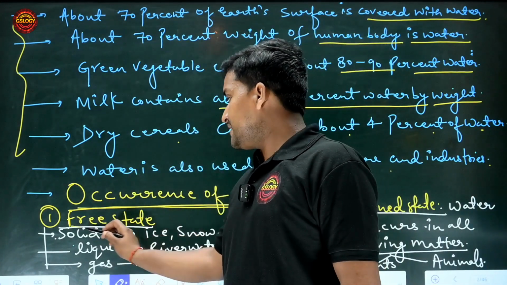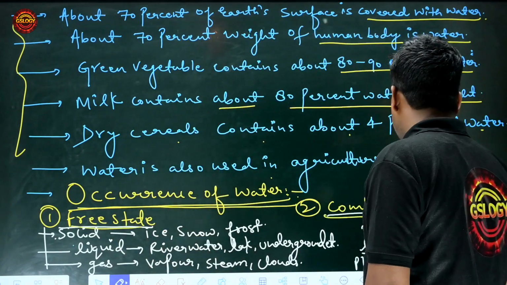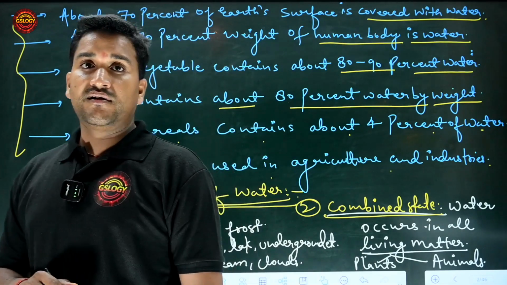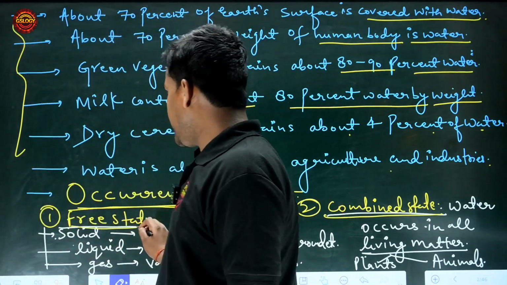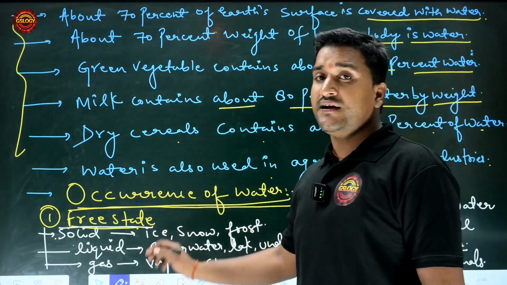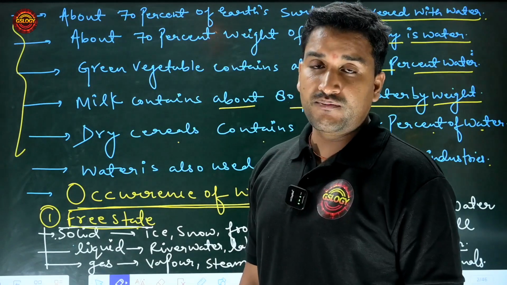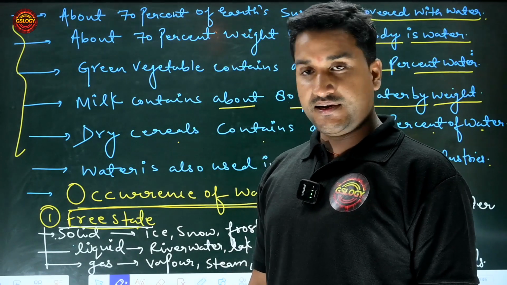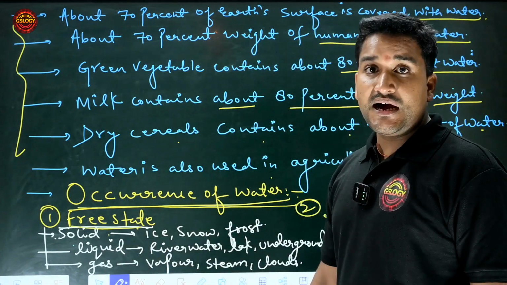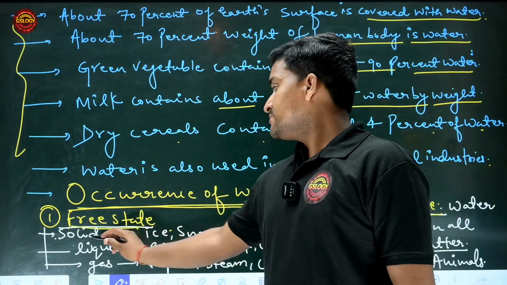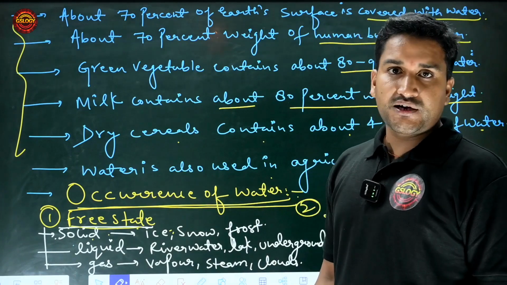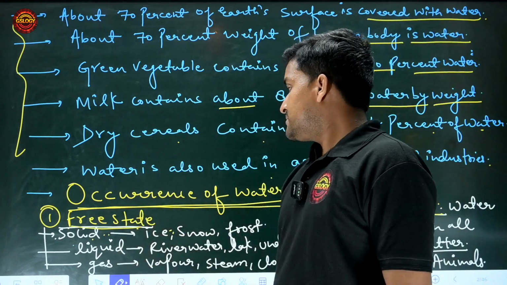First in the free state and second in the combined state. In the free state, water exists in three forms: solid, liquid and gas. You know very well about ice. Ice is a solid, a form of water which exists in the form of solid.